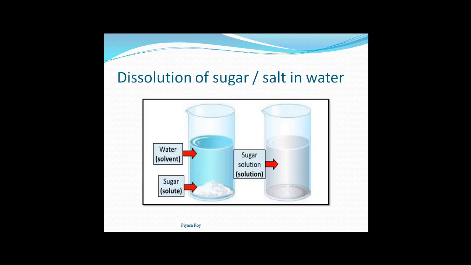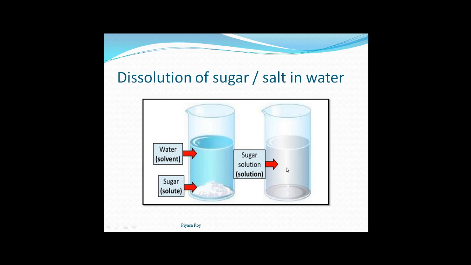Dissolution of sugar or salt in water is another example of physical change. During dissolution, the sugar particles or salt particles will get adjusted in the intermolecular space of water and dissolve. It will become soluble. But from the sugar solution or salt solution, we can get back the salt or sugar again if we use the evaporation technique, and